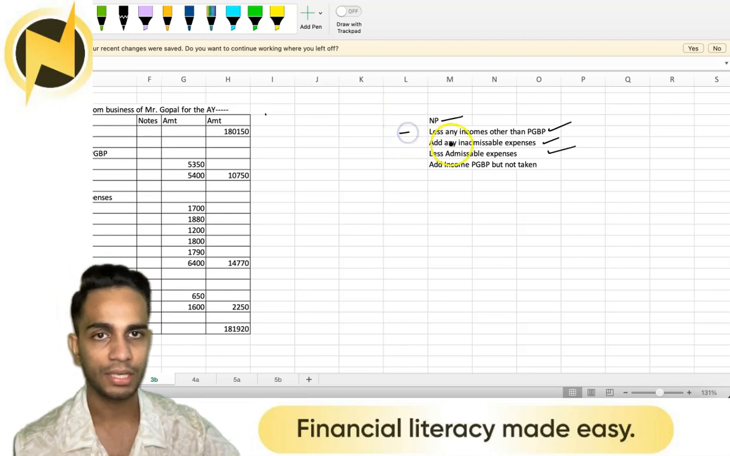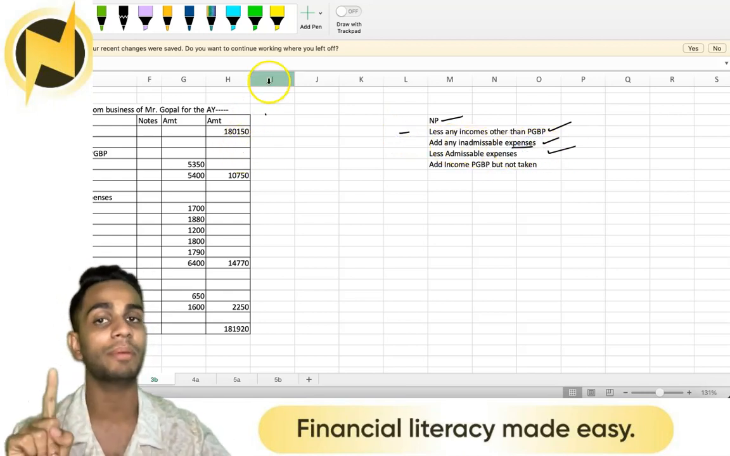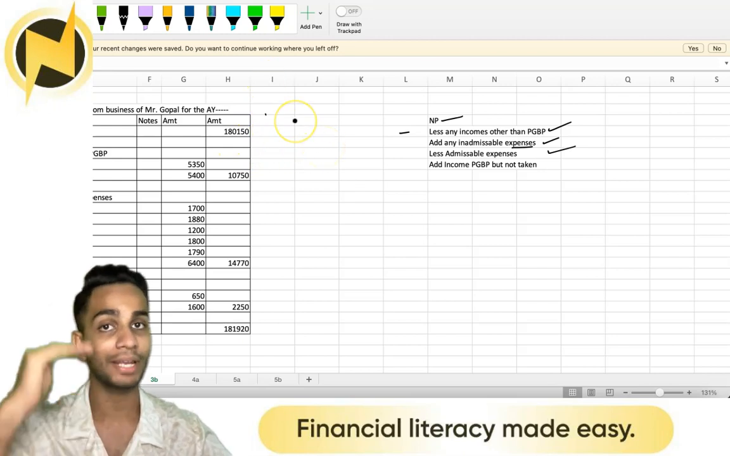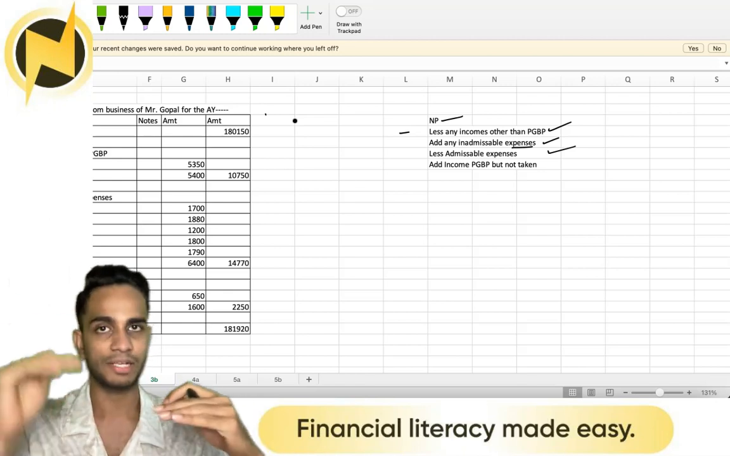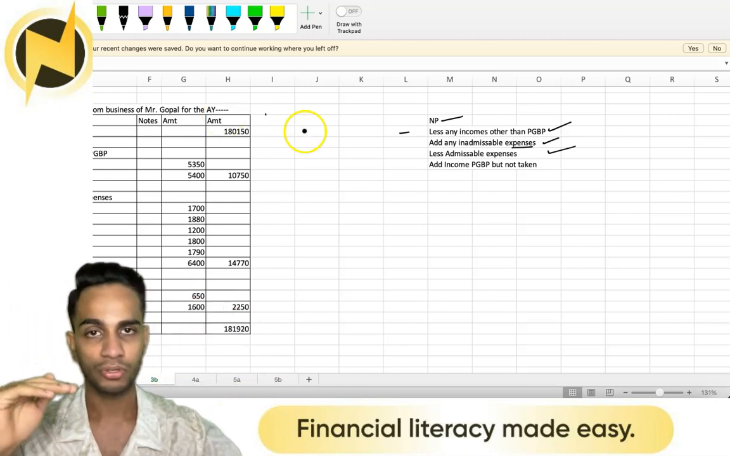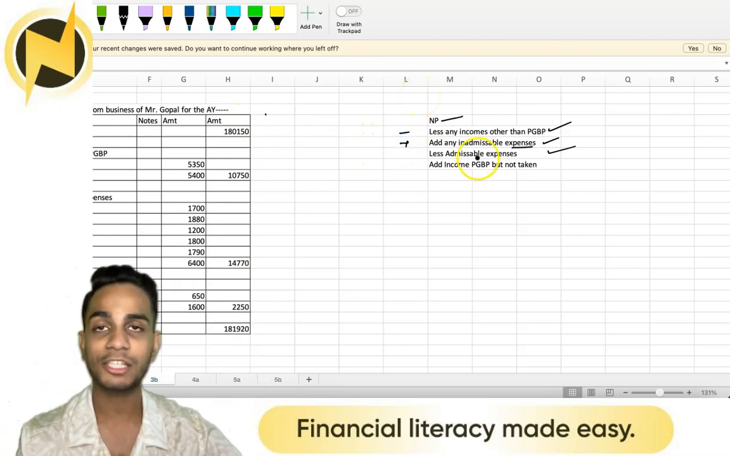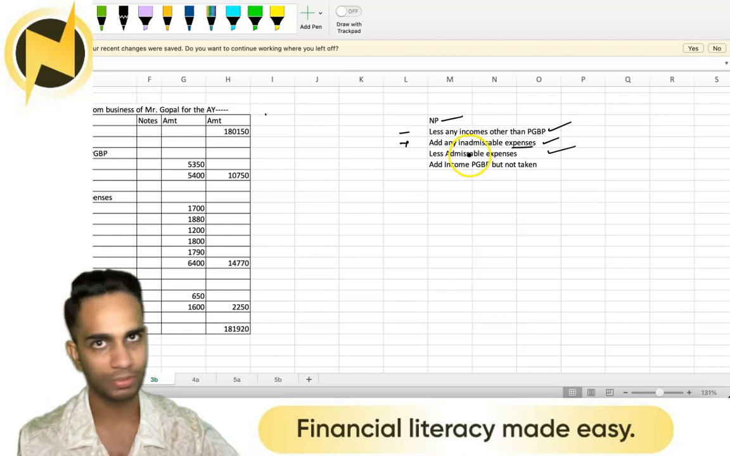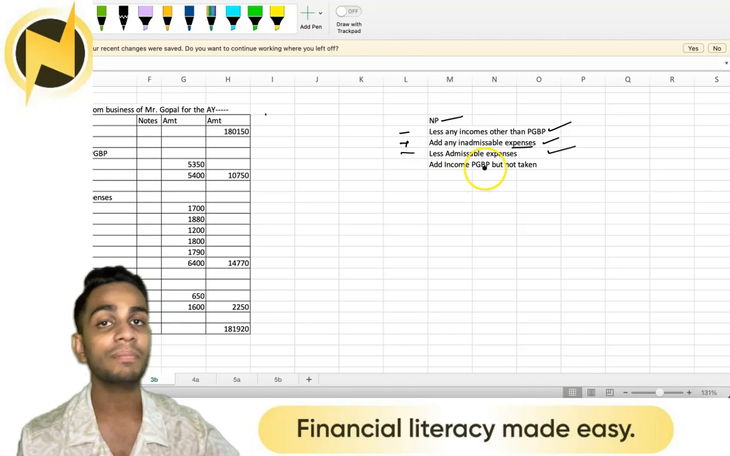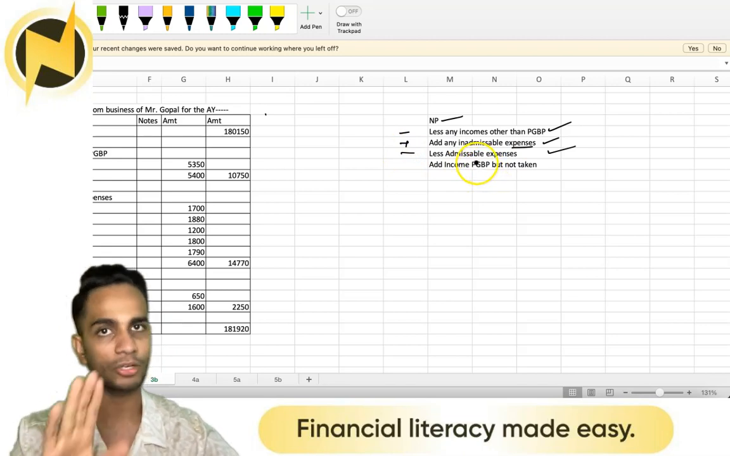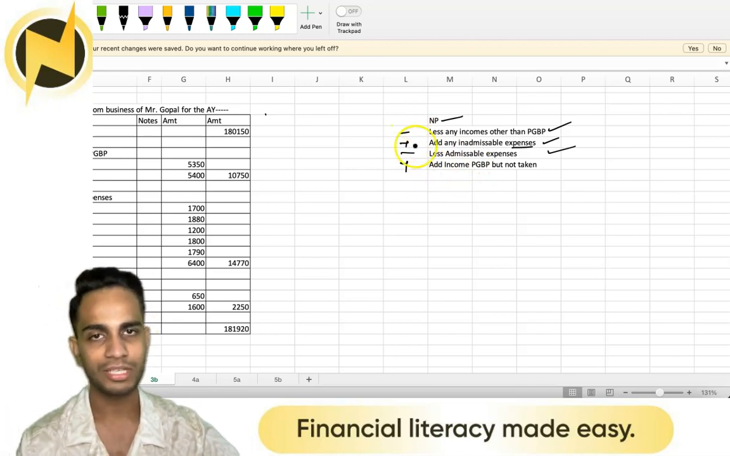Take it out, less. Now check your expense side and see if you have taken any expenses that shouldn't have been part of PGBP expense. If you took an expense unnecessarily, your expense is higher, your profit is lower. So we need to add it back to make it higher. Any expenses which were allowed but not taken, as in you could have deducted this, so deduct it. Any income that you did not take, that should have been an income, so add it. So these are adjustments that we have to make.